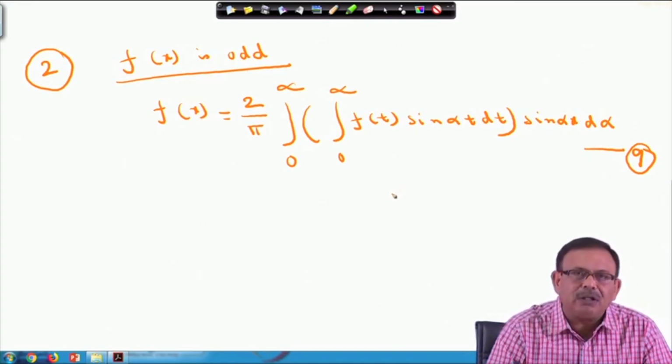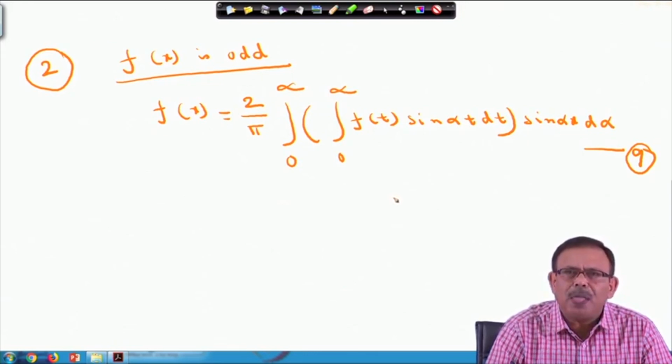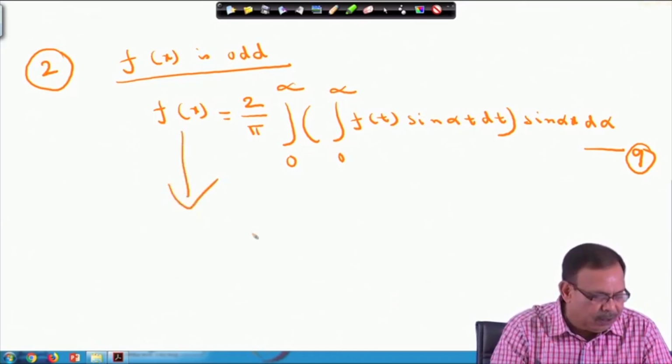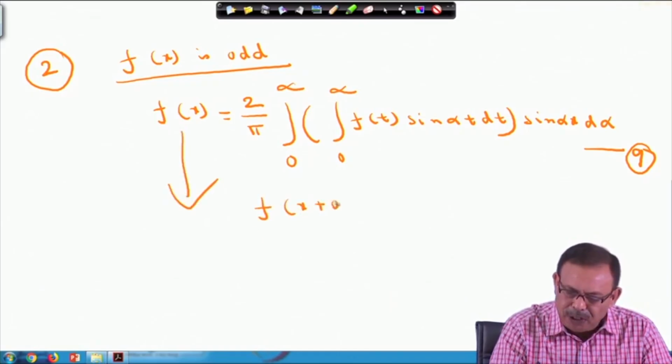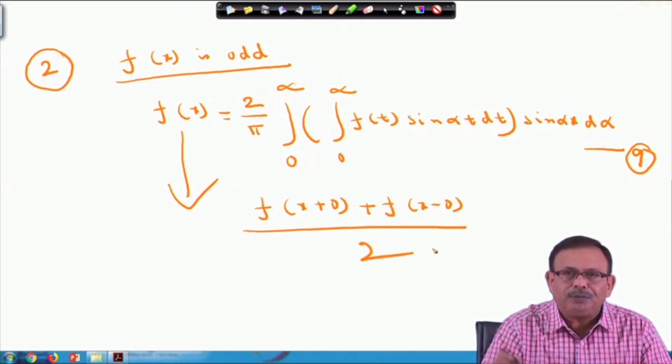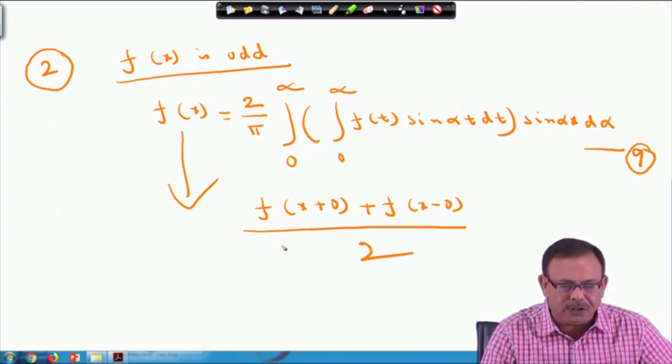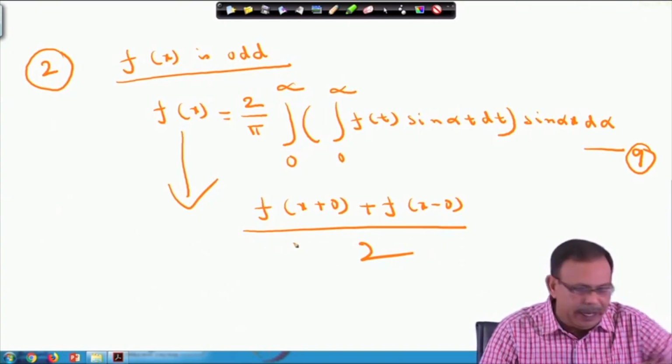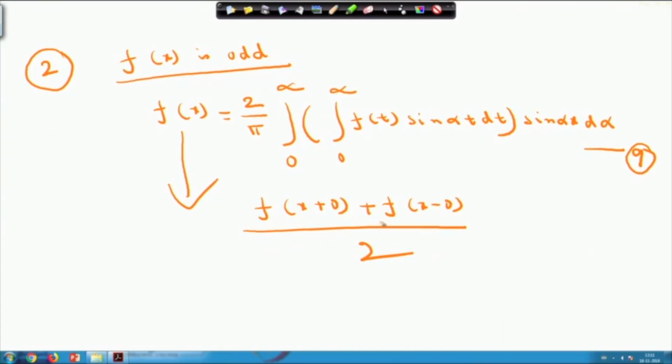Again, please note that for both equations 8 and 9, if at a particular point x the function f(x) is discontinuous, then the value will be equal to f of (x plus 0) plus f of (x minus 0), divided by 2. So, let us stop here. We will do the other part in the next lecture.